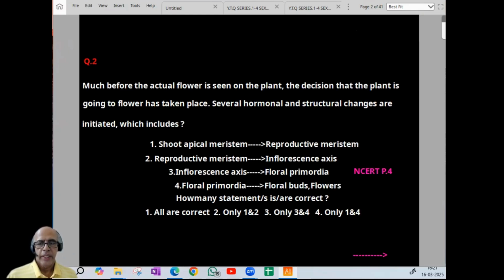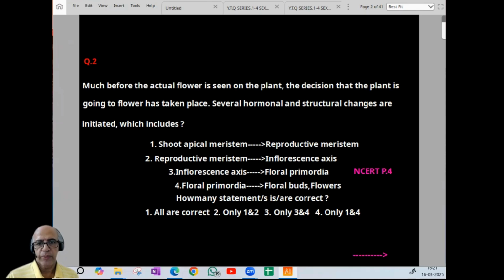Second question. Before a flower forms, so many preparations have to be done and decisions taken. The question is from NCERT only. Much before the actual flower is seen on the plant, the decision that the plant is going to flower has taken place. Several hormonal, physiological, structural and morphological changes will be initiated, in which hormones play a crucial role.